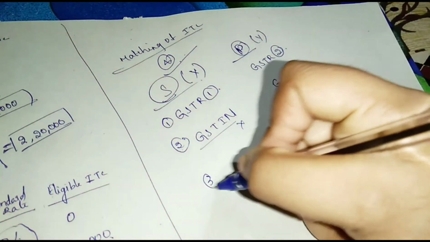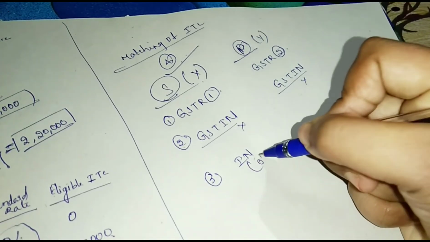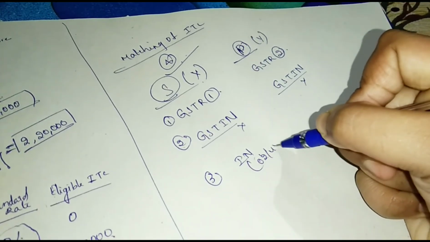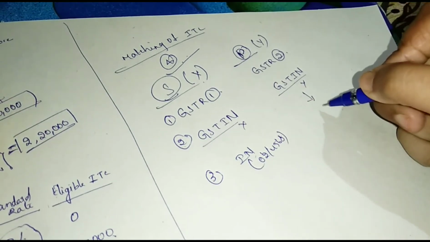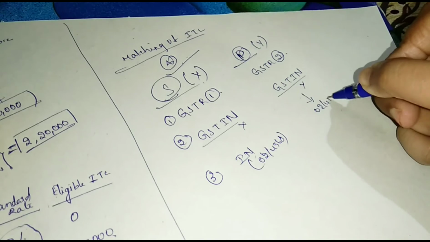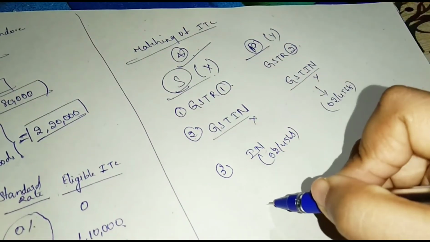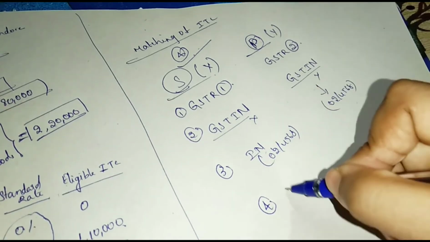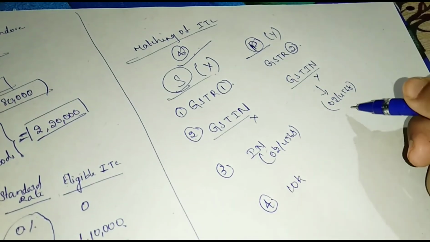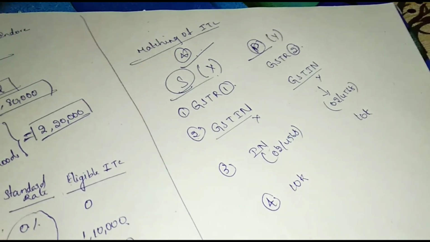And next, invoice number. Mention invoice number. For example, 024568. And here also same invoice number, 024568. And next condition, tax collected from Y 10,000. Tax paid to X 10,000. Okay.